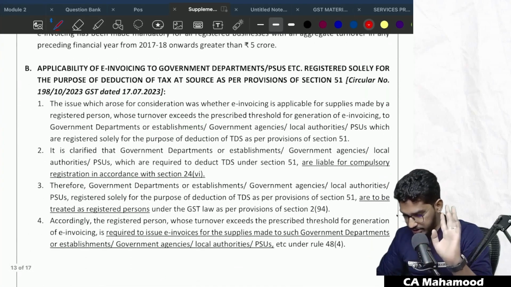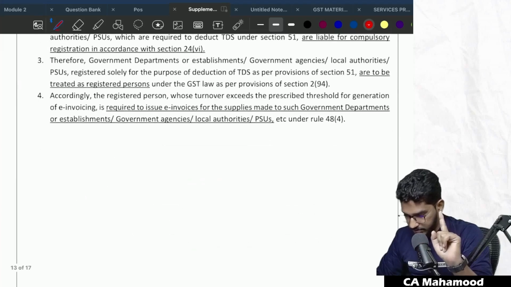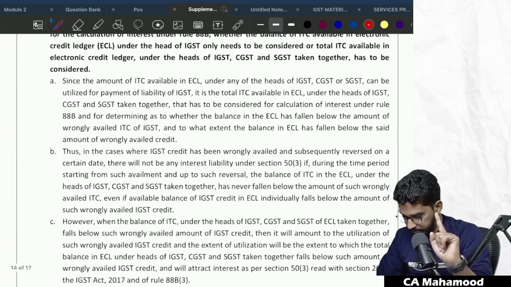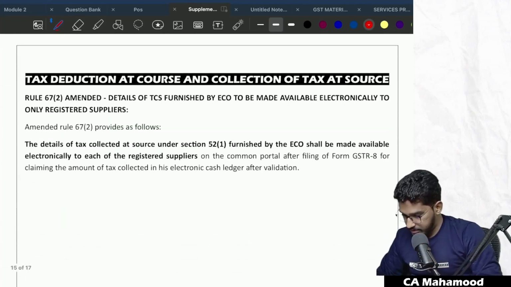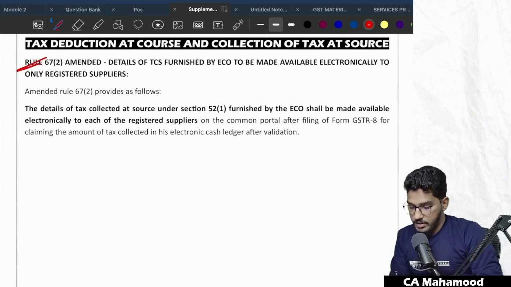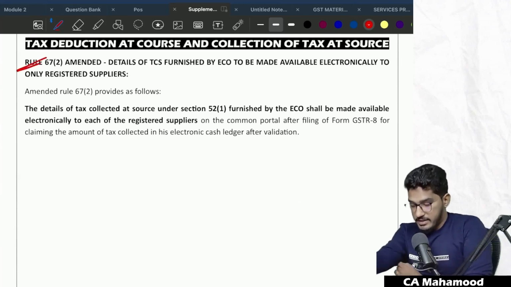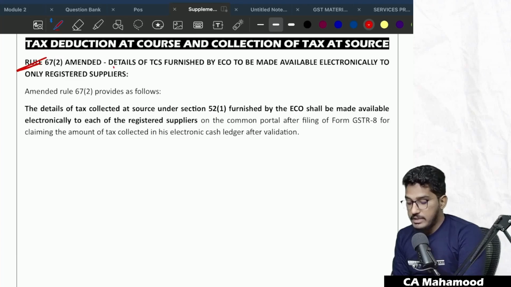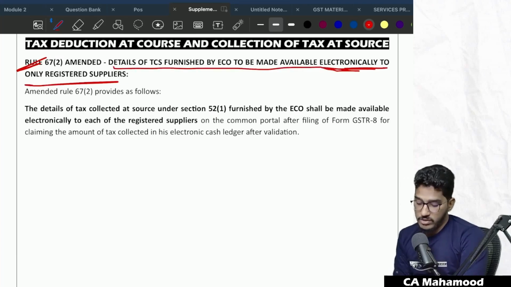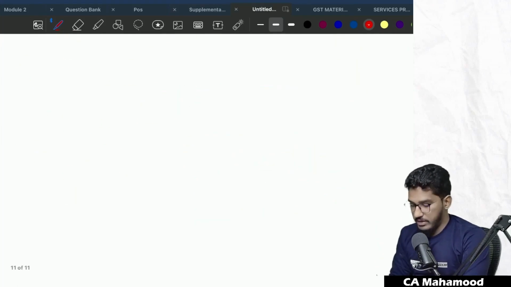I think there should be one more thing. One more thing is there here. Yeah, this one. So there's one more related amendment regarding TCS. Let me try to cover that also. Details of TCS furnished by the e-commerce operator to make available electronically only to the registered person. See, what is this? I will tell you. Simple one only. We'll try to explain.